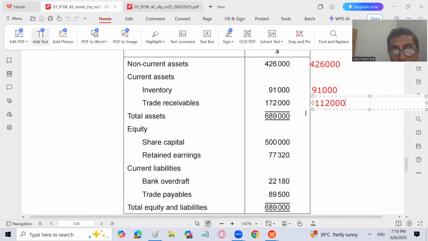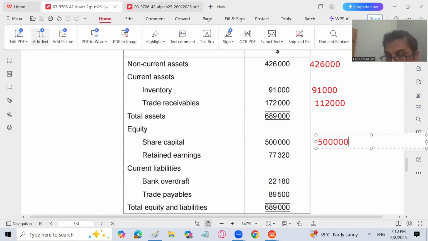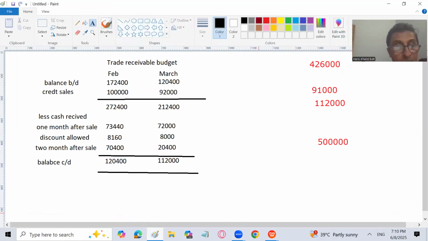Then there is going to be a bank. But I will not write the bank first. I will go with the share capital. Share capital will remain the same. That is 5 lakh, which is not going to change. Then retained earnings is going to change. Why? Let me make it clear very easily. Remember this, that retained earnings are 77,320, but in the previous trade receivable budget, there was no discount. And we know that discount allowed is an expense for the business. So because of discount allowed, the retained earnings will decrease because it's an expense.